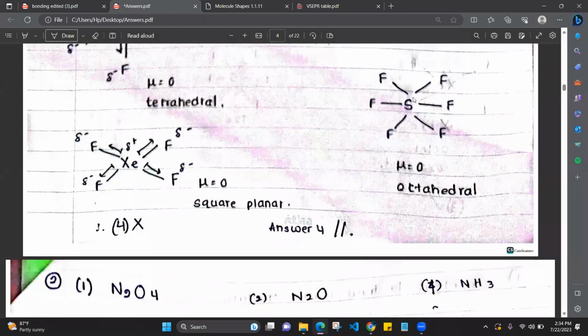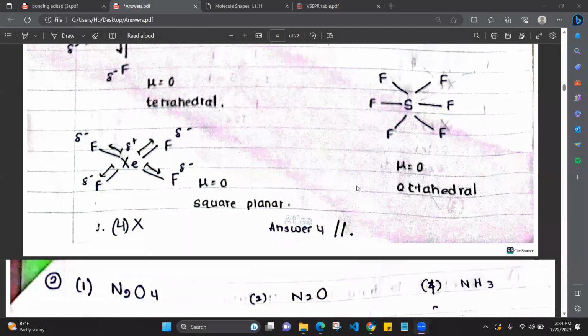Okay, SF6 is again dipole moment 0. It is an octahedral molecule. XeF4 dipole moment is 0 because here this diagonal dipole moment will get cancelled off. Okay. I can show it again. Dipole moment of this square planar molecule will be 0, right? Because see, the diagonal dipole moments are cancelling off.